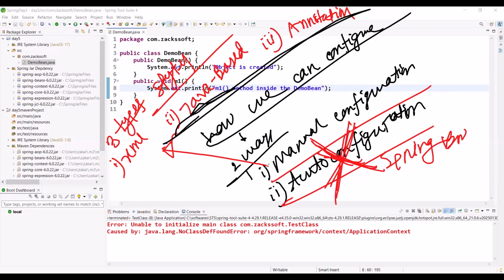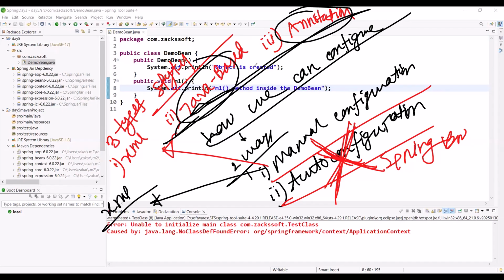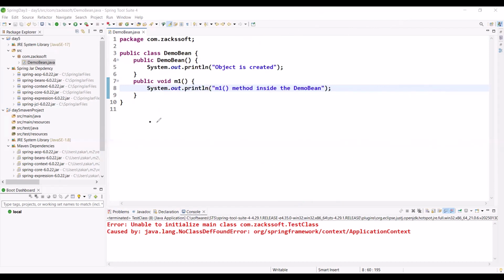Some say there are mainly two kinds of manual configuration: one is XML, and they say Java based and annotation based are both the same. They explain Java based and annotation based as the same, but ignore that. Just focus: there are three kinds of manual configuration, three styles or three types.